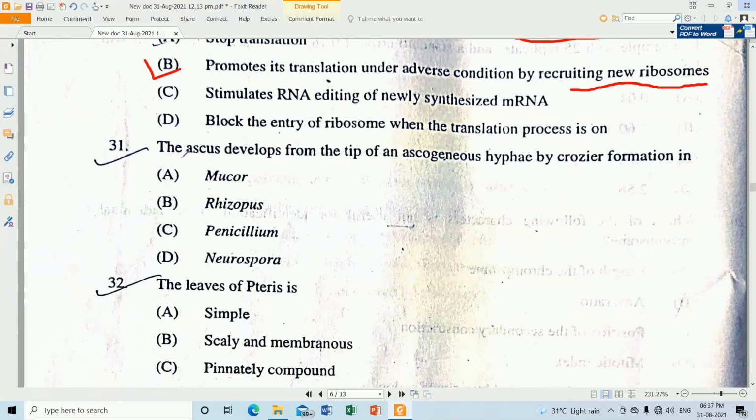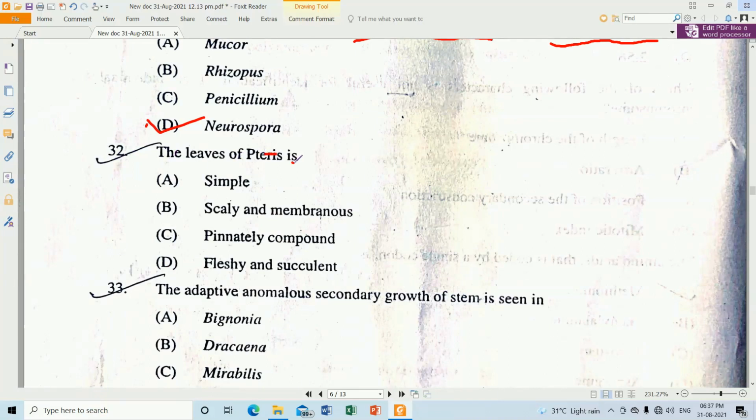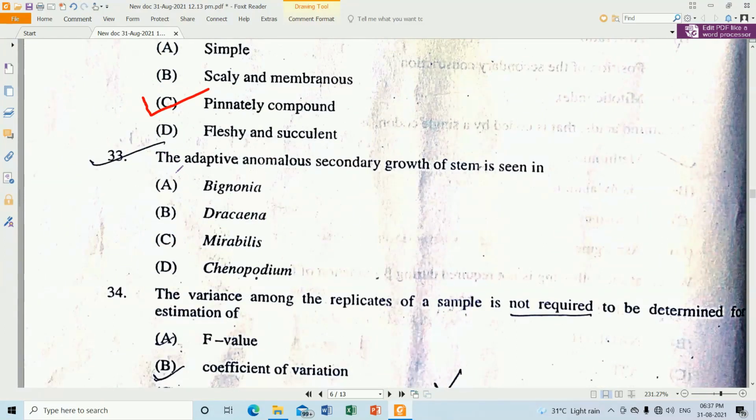Question number 31. The ascus developed from the tip of the ascogenous hypha by crozier formation. Crozier formation is a kind of typical feature in case of Neurospora. Question number 32. The leaves of pteris are pinnately compound leaves. Next. Question number 33. The adaptive anomalous secondary growth of stem you will get in the Dracaena. So option B will be the correct one.